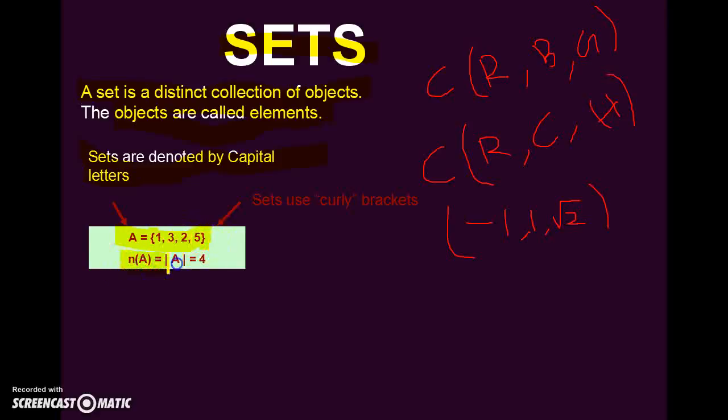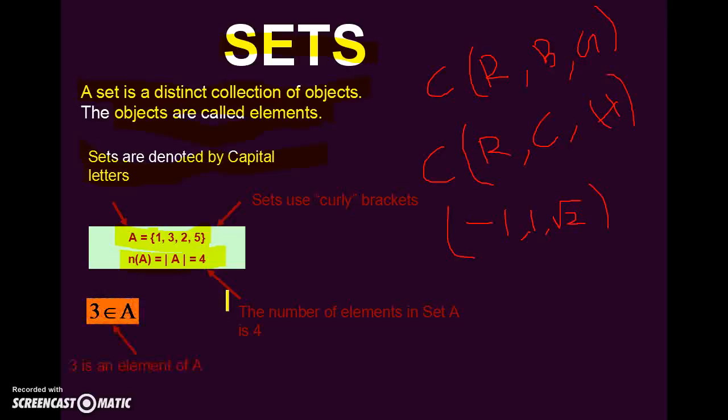And here, n(A) is equal to |A| is equal to 4, which is the symbolic representation for the number of elements in a set. When I say small n of A, or mod of A, it is equal to how many elements you have: 1, 2, 3 and 4. So this is a set consisting of 4 elements, and the number of elements in set A is 4.